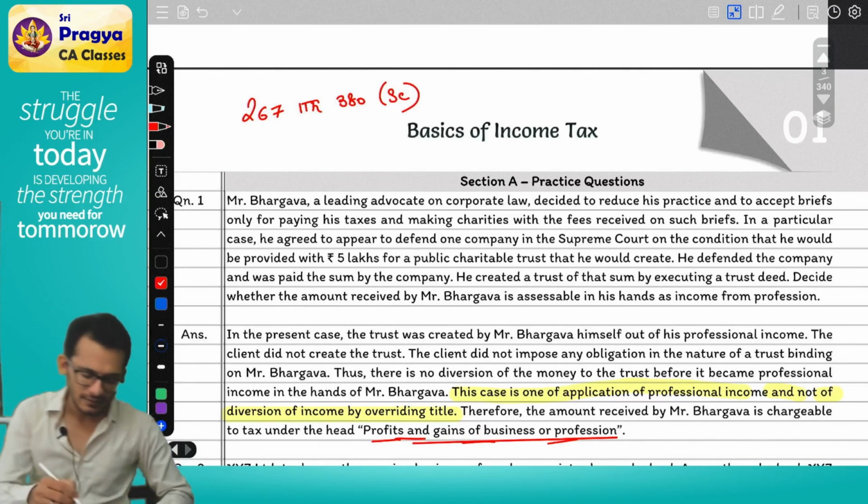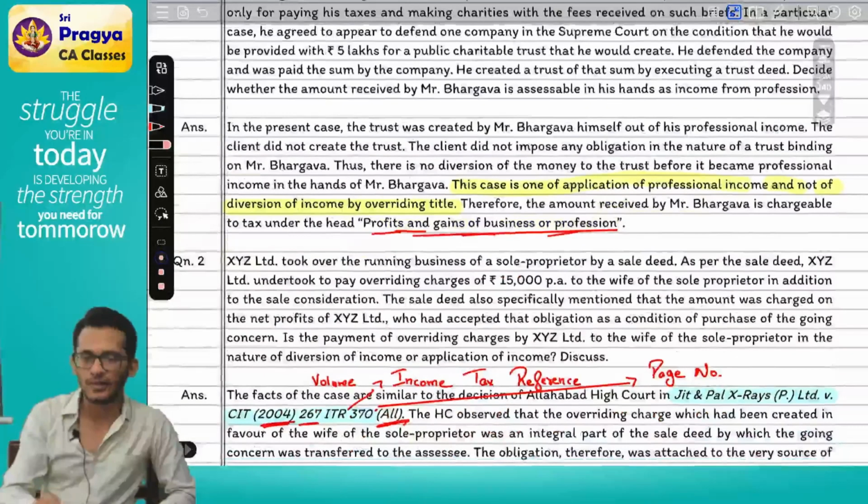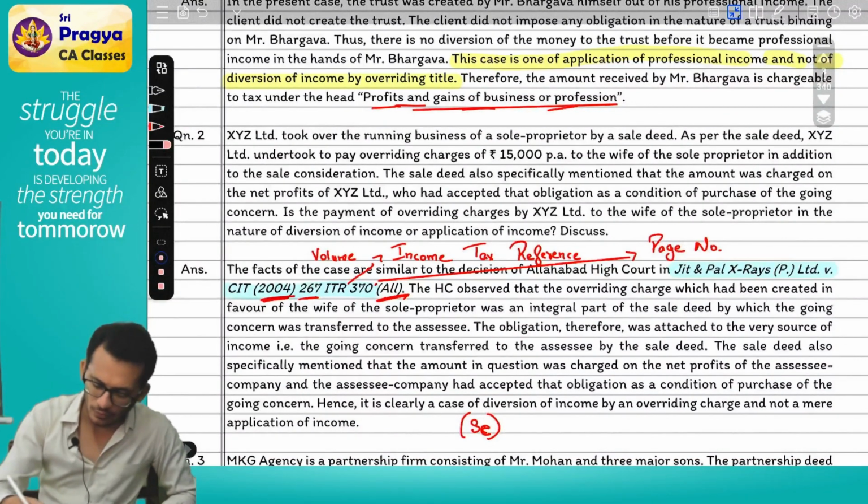Clear? Yes. Now, what I wanted to tell you is in your materials, you will find it like this, where they would have given you the numbers and everything. For the exam, Rahul, do you have to remember these numbers?